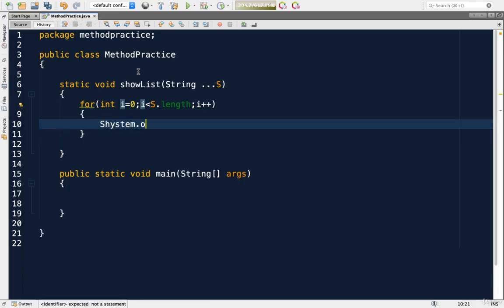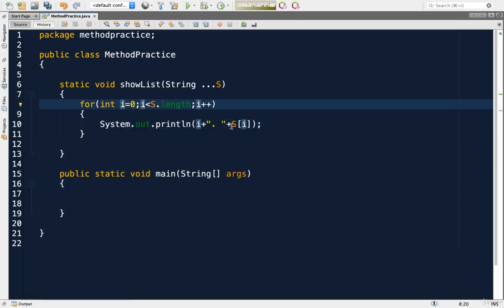Then I will display i, then dot space, then here s of i. So this will print the i index, then beside that it will show a string. Actually, I want to give ordering to a list.